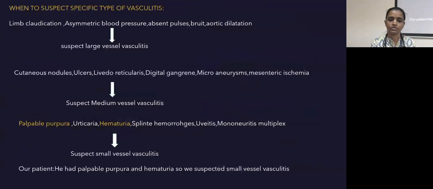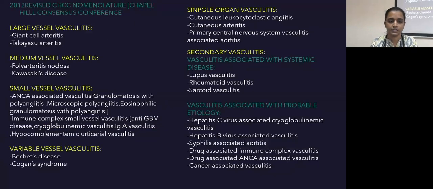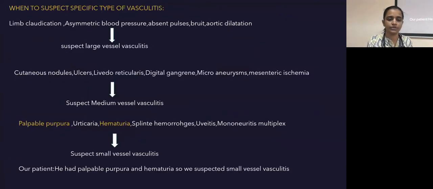And when to suspect a specific type of vasculitis? Before that, we have to know the 2012 revised CHCC nomenclature, the Chapel Hill Consensus, which everyone must know: large vessel, medium vessel, small vessel vasculitis, variable vessel vasculitis, single organ vasculitis, and secondary vasculitis.